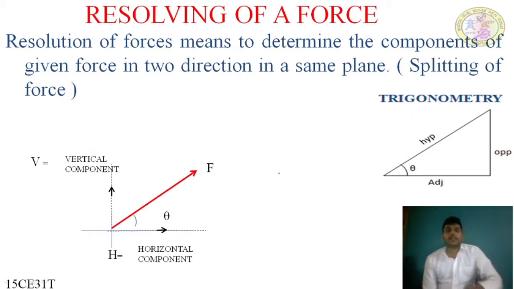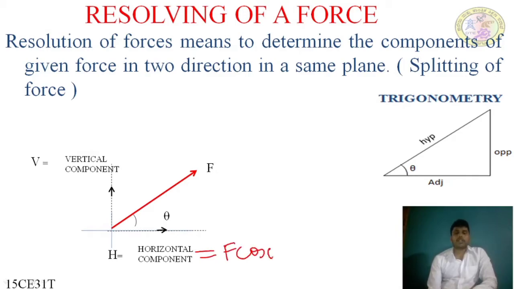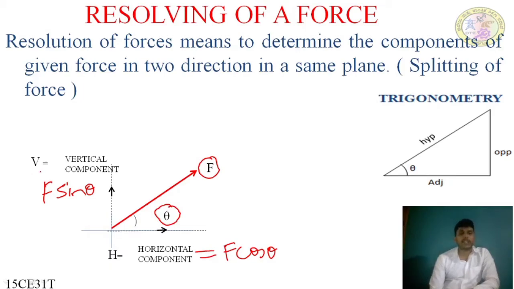Now the horizontal component is F cos theta and the vertical component is F sin theta. The vertical component depends upon the magnitude of the force and the angle with respect to the x-axis. Even though it is a vertical component, it depends upon the angle with respect to the horizontal axis.